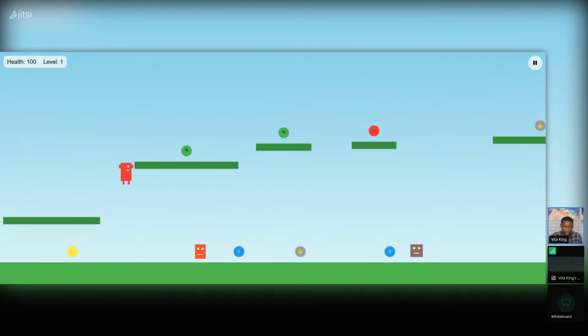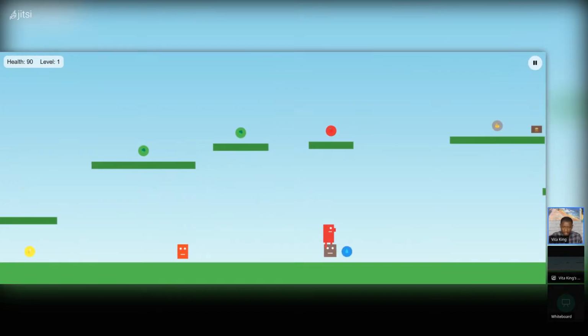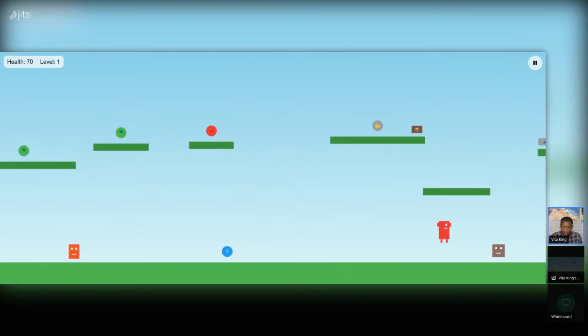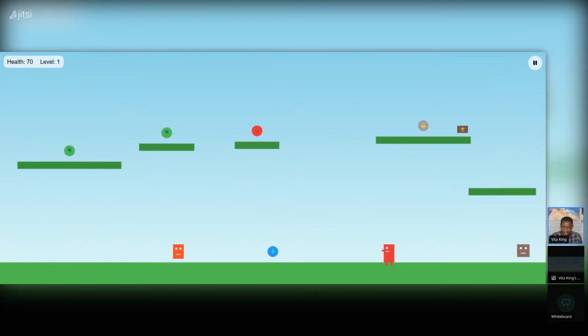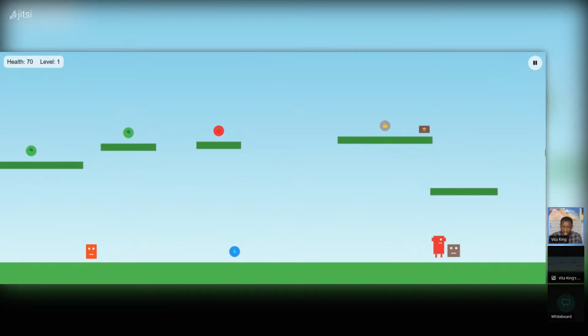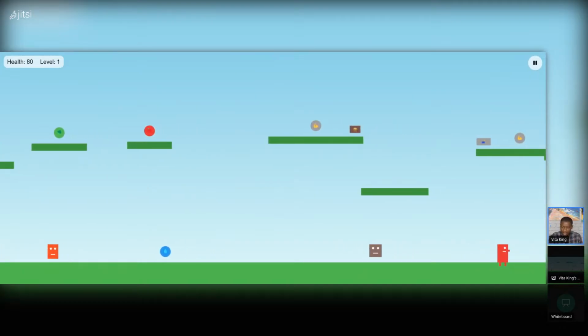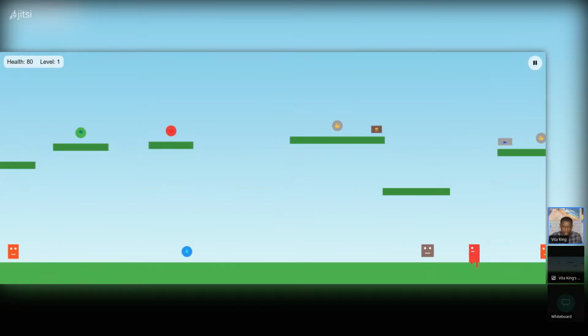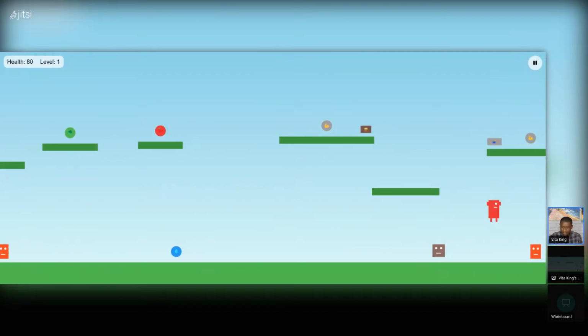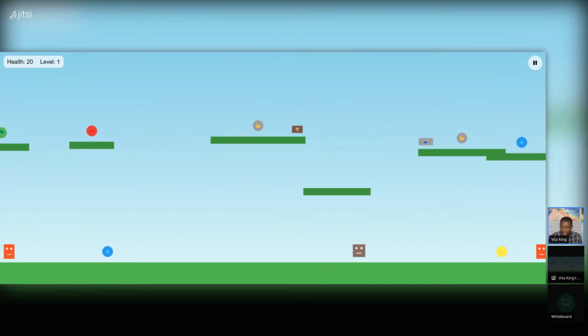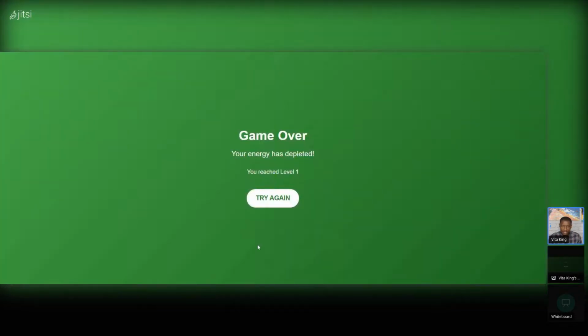So remember, I was creating a fitness game, right? A fitness game that helps people to. But look at this. This is basic. But how long do you think it would take you to create something like this? Now you can start thinking about the opportunity, where you can create different types of games, educational games, it could be cultural games. I don't know what type of game, but I'm just giving you an example.